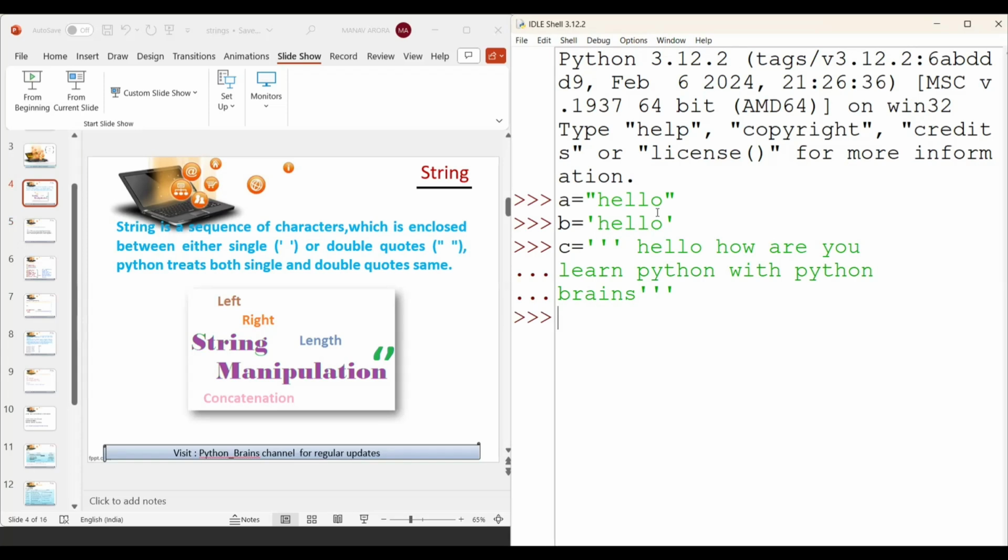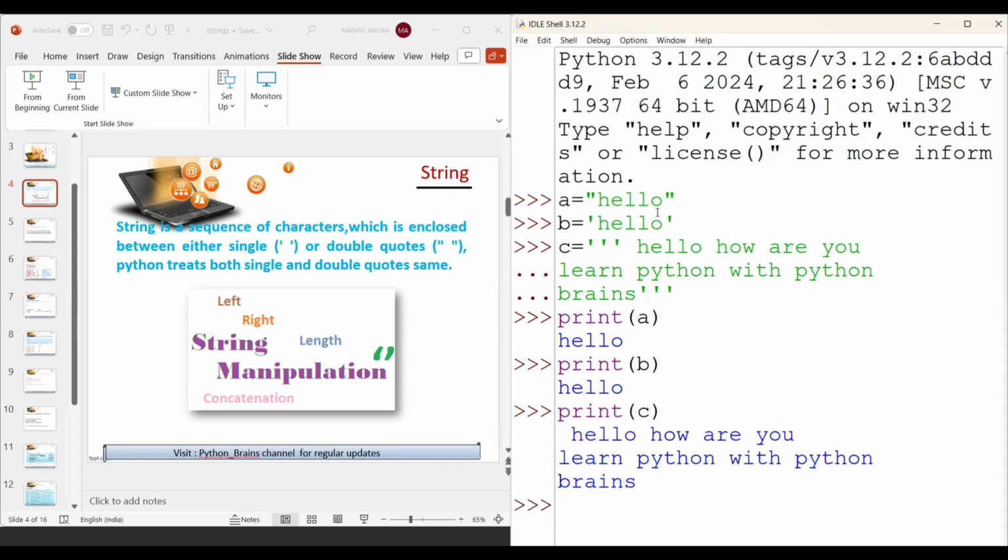Now if I want to print my strings, I normally write print A. Then the second one is B, so I write print B. Then the next one is C, so I write print C. So this is how I can declare my string and print my string.